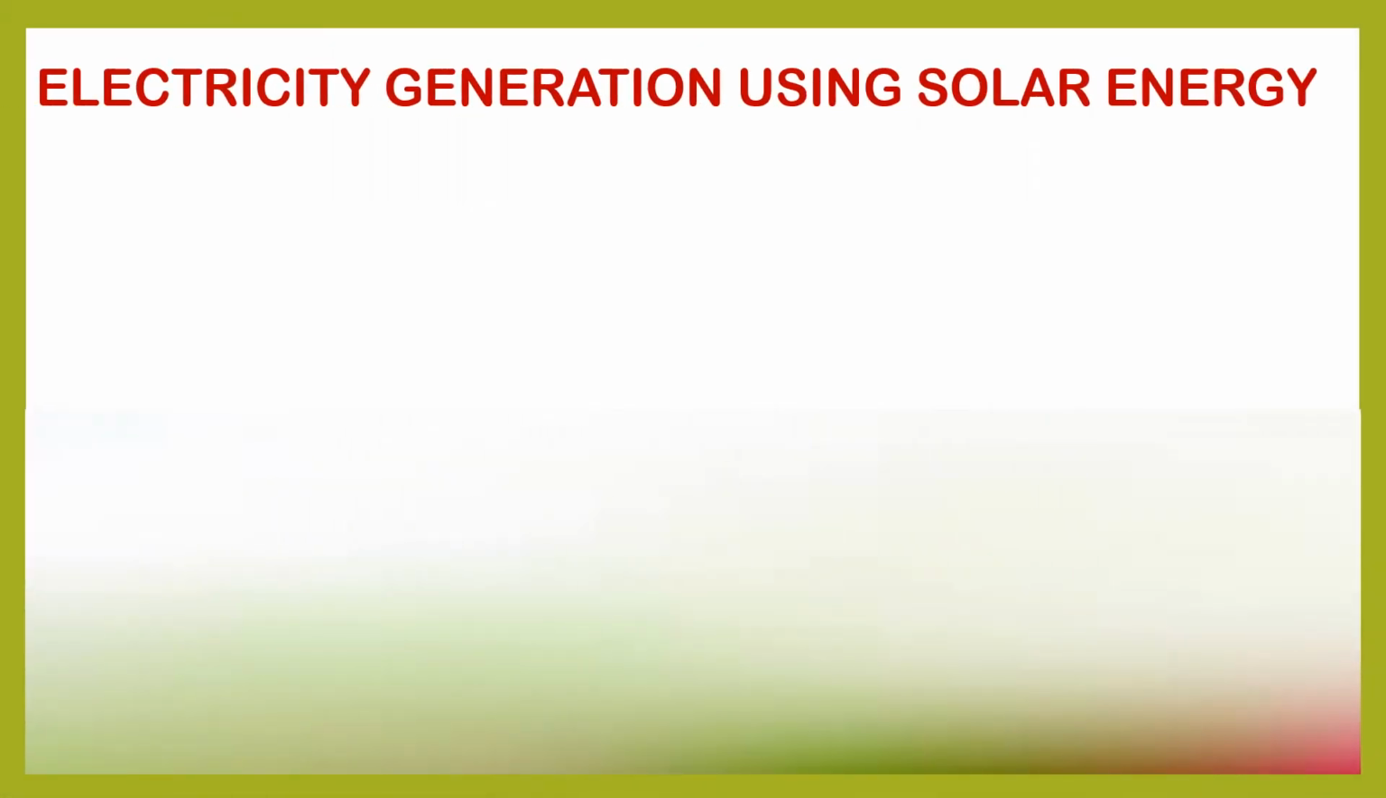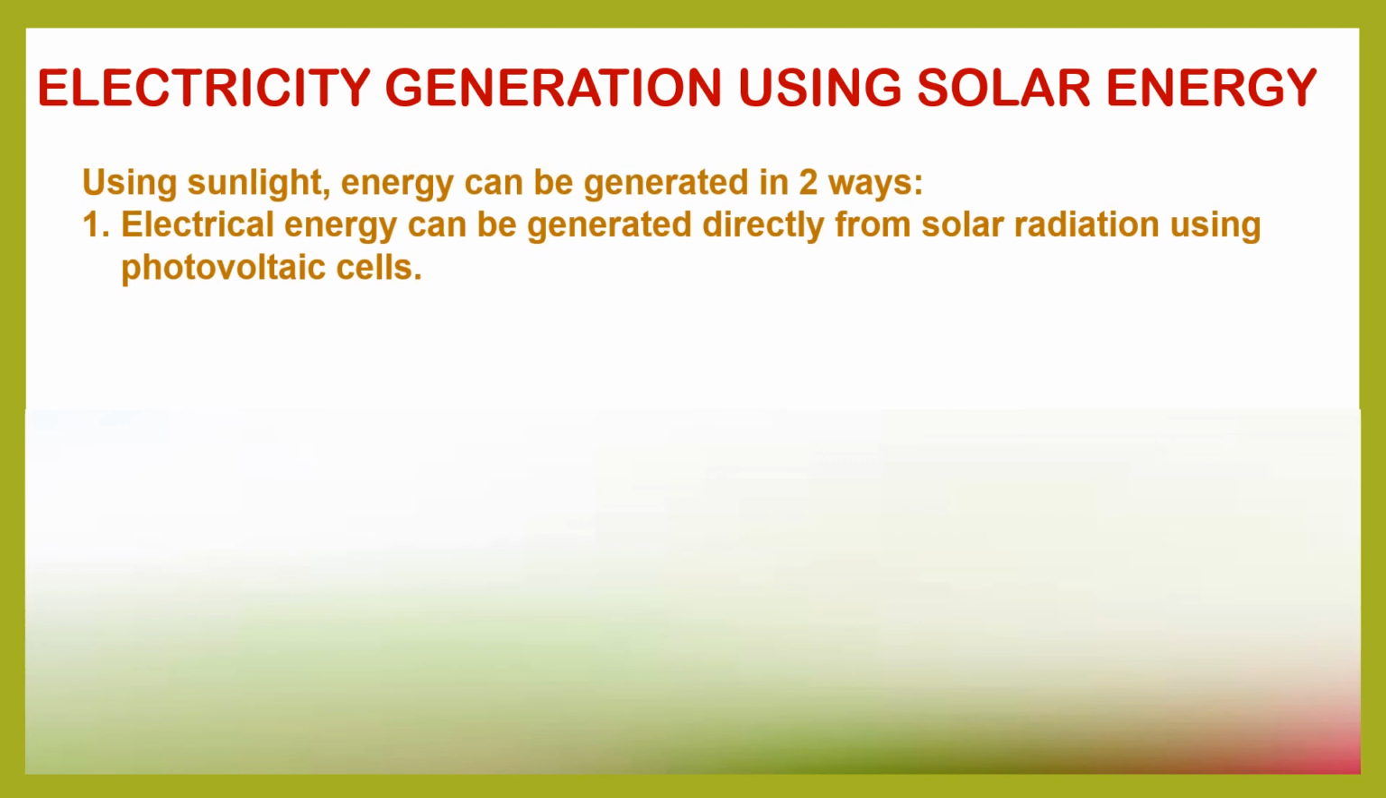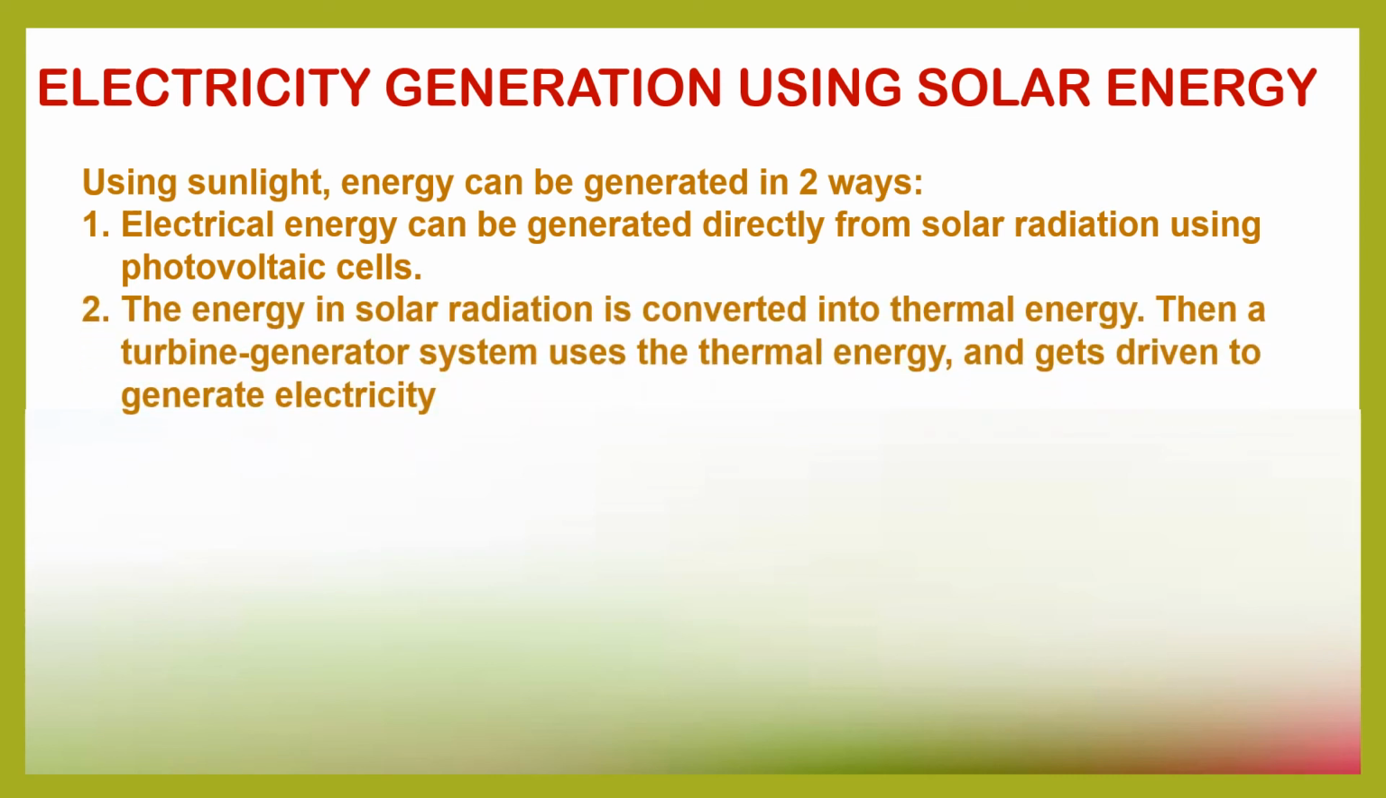Generation using solar energy. Using sunlight, we can get energy in two ways: directly from solar radiation using photovoltaic cells, or using the turbine generator system to generate electricity from the radiation got from the sun.